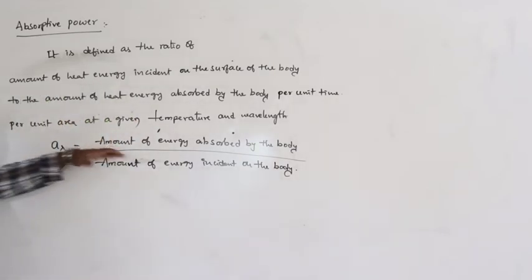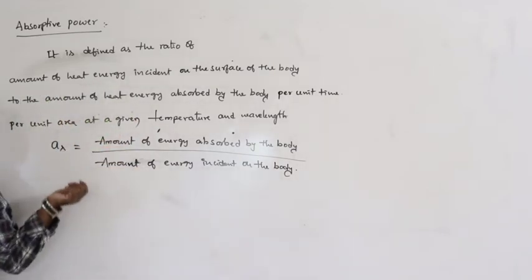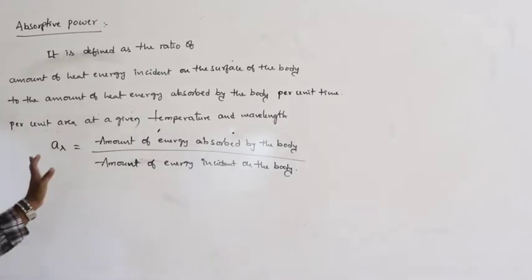So, it is the ratio of energies, that's why it is a unitless quantity.